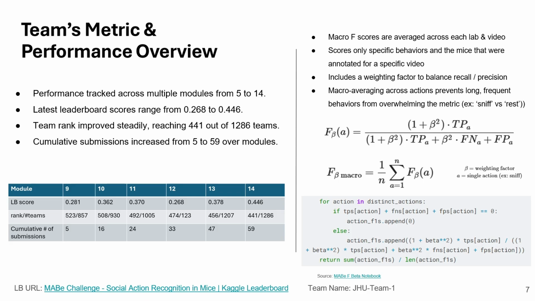Now on the right-hand side, we summarize how the scoring metric actually works. The competition uses a macro average F-beta score. This metric is calculated separately for each behavior, each video, and each lab, and then averaged, so no single behavior can dominate the score. Okay, here let's see what the data looks like.